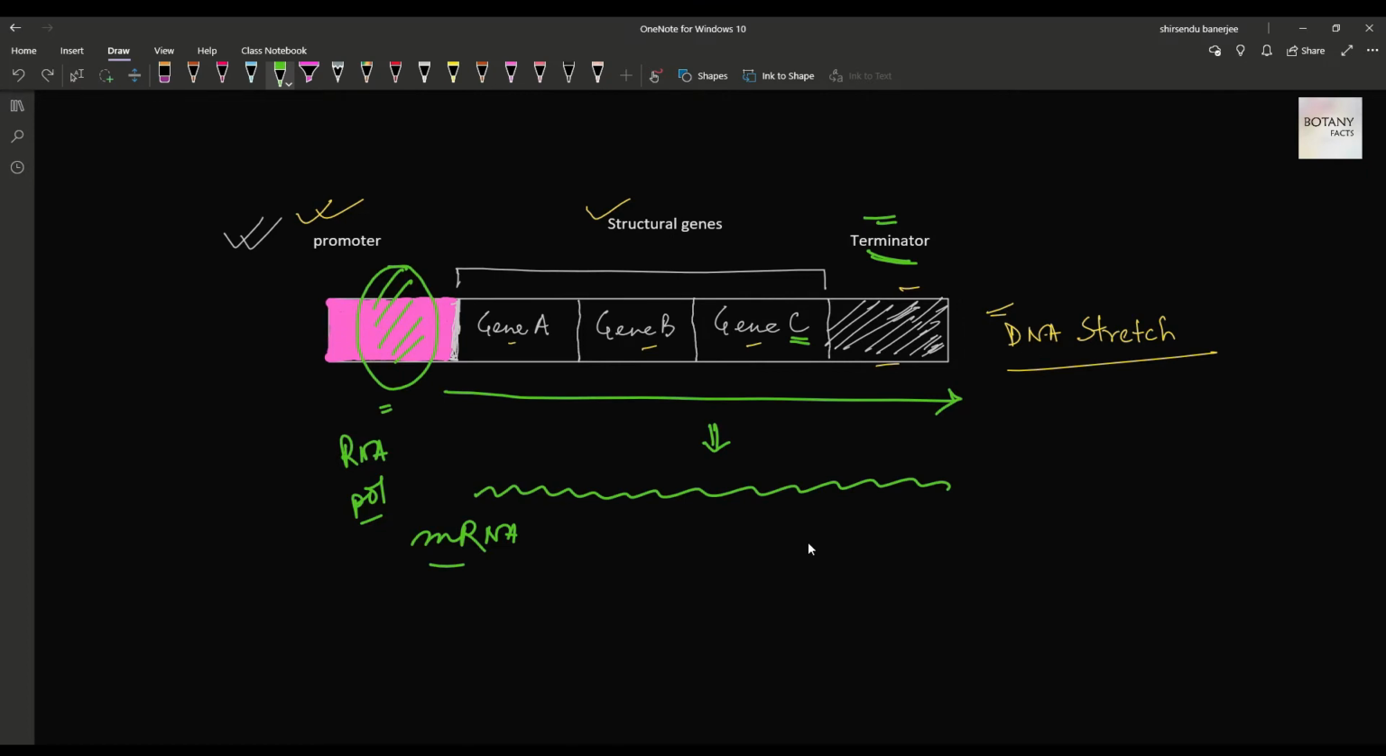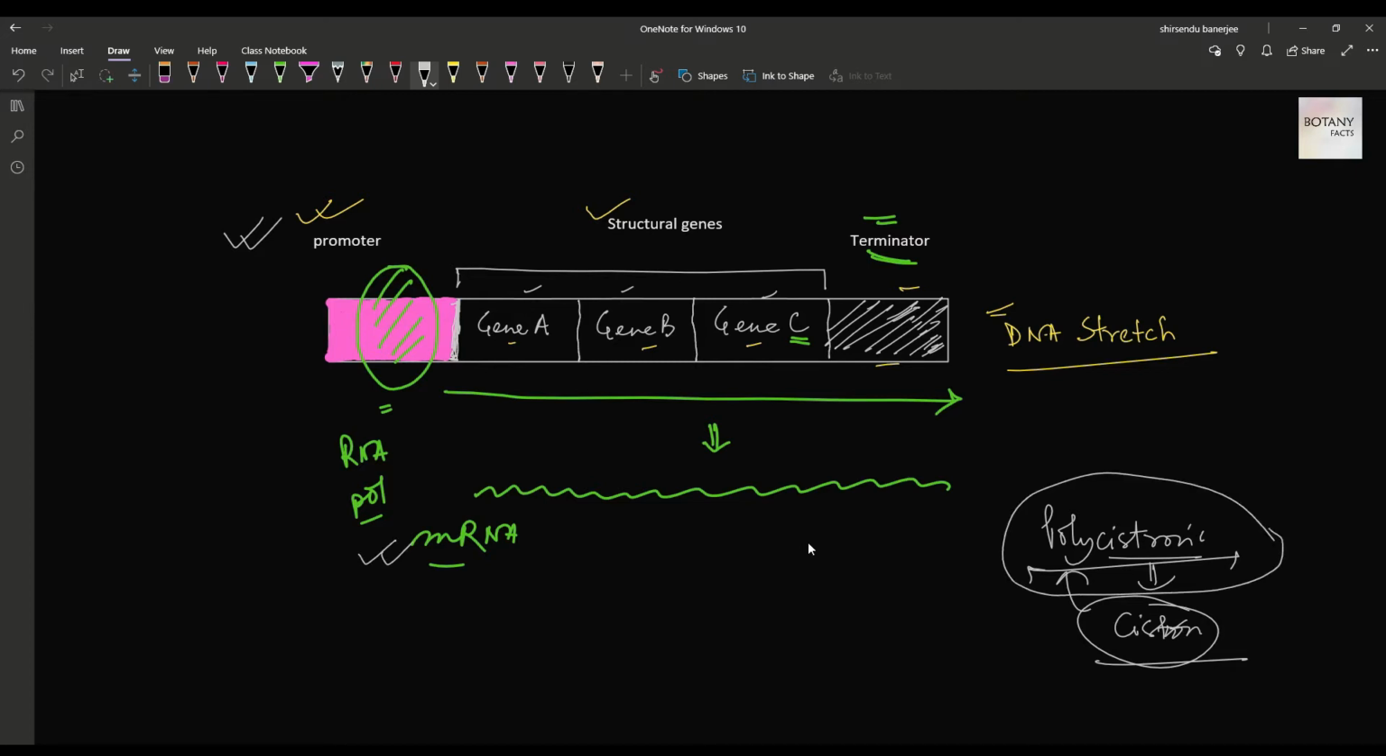As we know, prokaryotes are polycistronic in nature. What does polycistronic mean? The term polycistronic came from the word cistron. Cistron simply means gene, so polycistronic means many genes. Here the 1, 2 and 3 structural genes, that is gene A, B and C, are transcribed as a single mRNA. So this mRNA is called polycistronic mRNA, in contrast to monocistronic, which is found in eukaryotes, where a single gene produces a single RNA which may form a single protein.